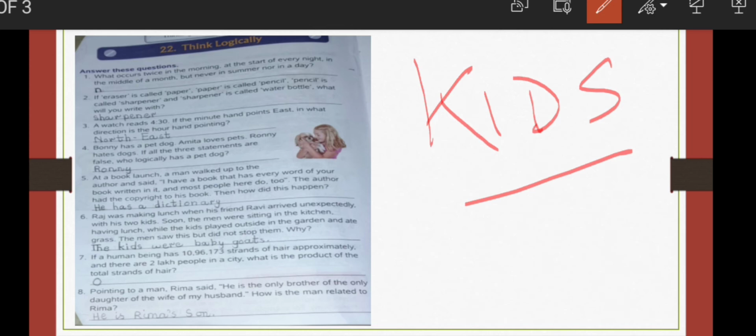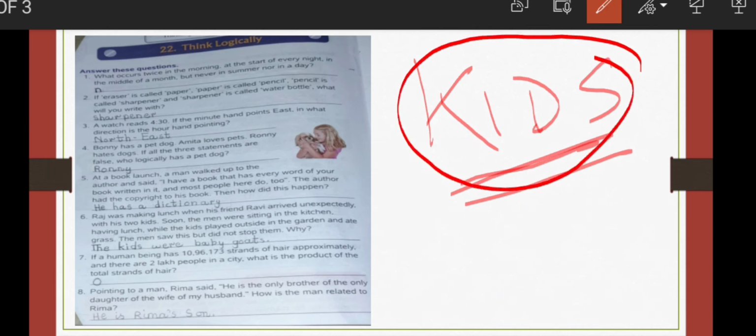Had it been the kids of human beings, we would have stopped them from eating the grass. But they did not stop. Why? Because they were the babies of goats. A baby goat is also called a kid. They were outside in the garden eating grass, so the kids were baby goats. Okay, children, so this will be the answer.